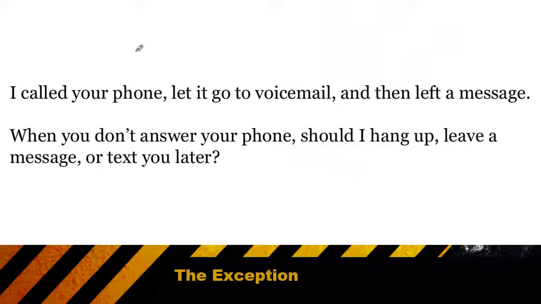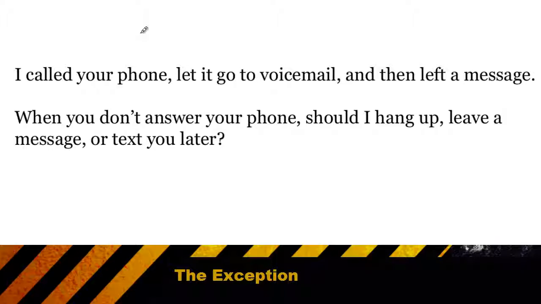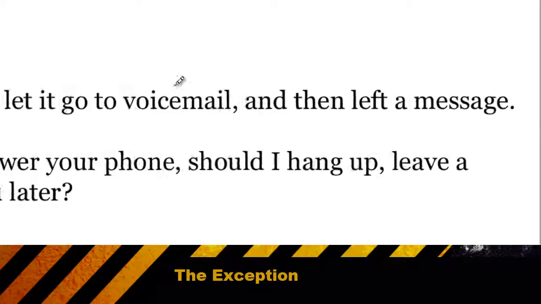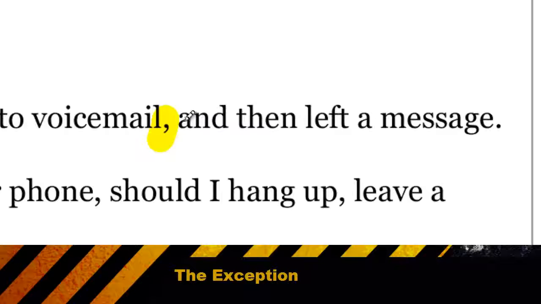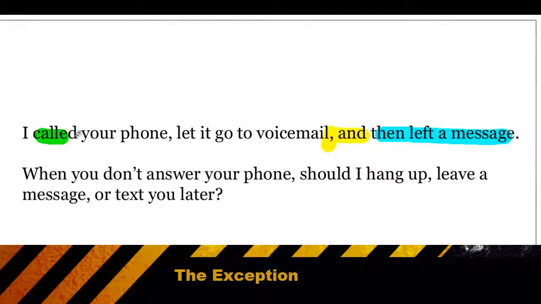There is an exception for the comma conjunction rule, and that is when the comma conjunction is part of a list. So in the top example we have a comma and then we have the conjunction "and" that's followed by "then left a message," which is a verb phrase but it does not have a subject. So it's really not a complete sentence. However, in this case it's actually fine because "then left a message" is actually part of a list of verbs. The author says he called the phone, let it go to voicemail, and then left a message. And the comma "and" is simply used to signify that "left a message" is the last item in the list.